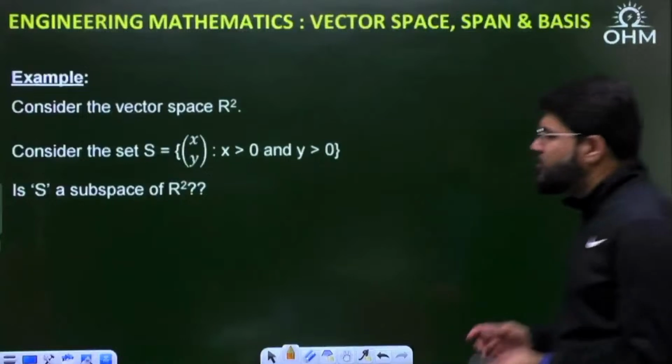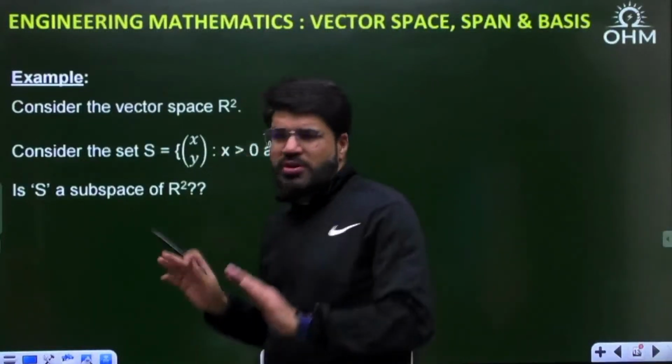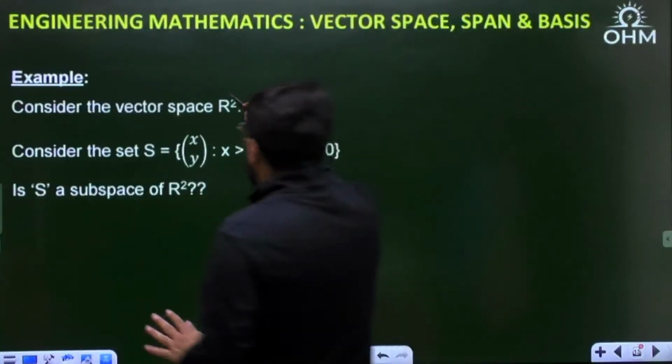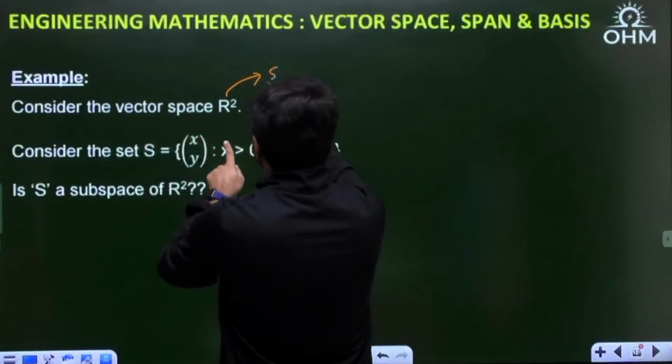Okay, let's understand here. First of all, consider the vector space R2. So let's take a simple example. R2 means set of all... as I told you earlier also, set of all... vector space R2. What is this vector space R2?